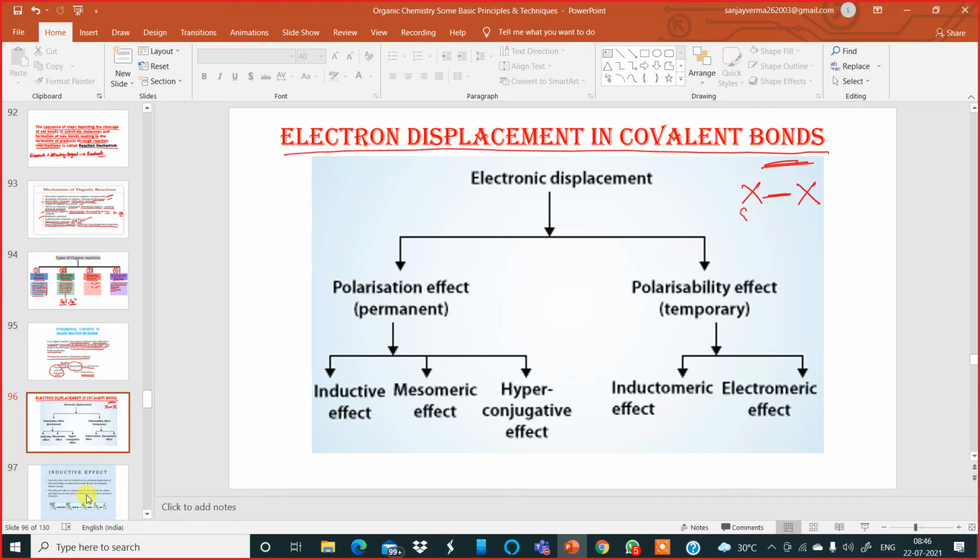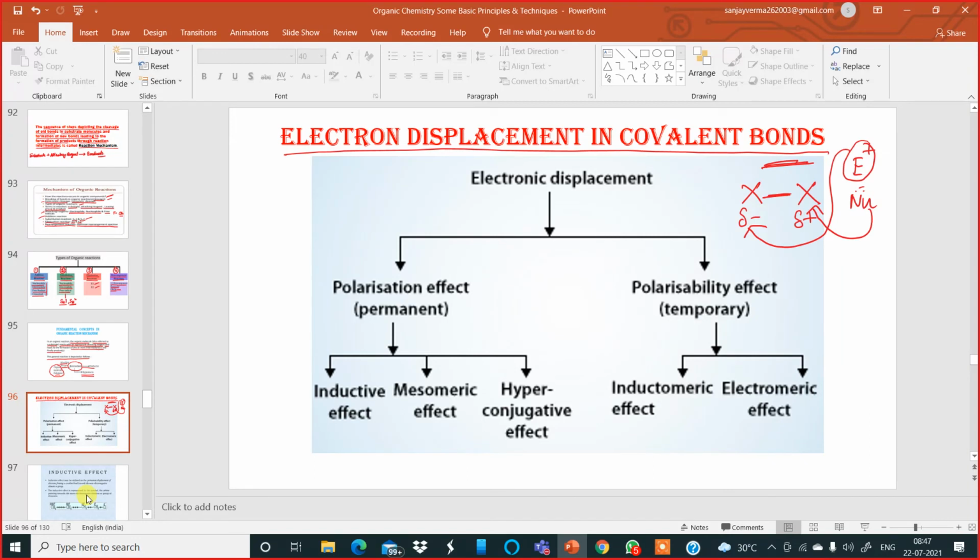It has to develop small negative and small positive charges so that it can be attacked by either an electrophile or a nucleophile. Nucleophile means it has to be negative, electrophile means positive. Electrophiles carry positive charge. So if the electrophile attacks, it will attack this position. If the nucleophile attacks, it will attack this position.